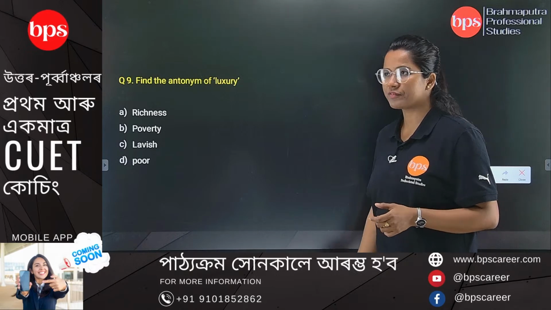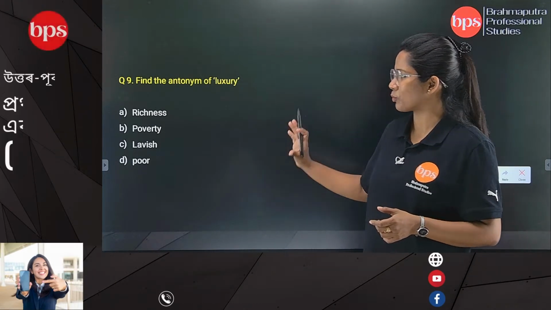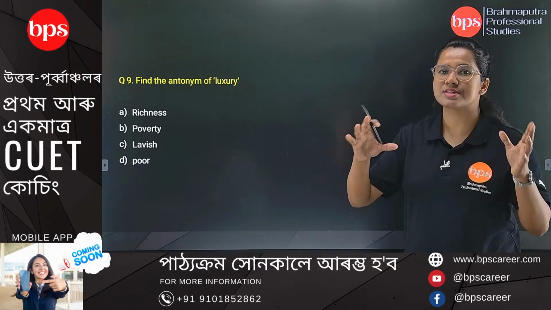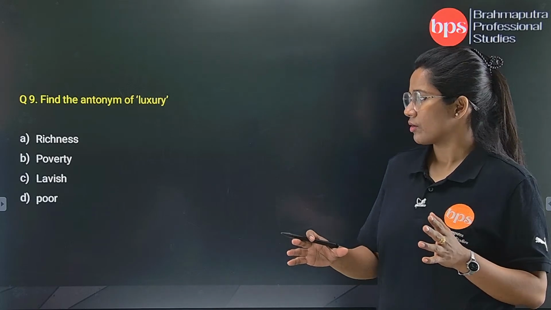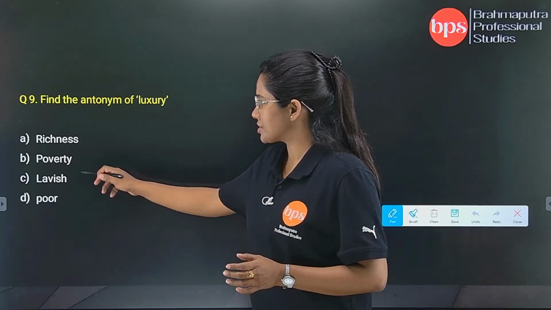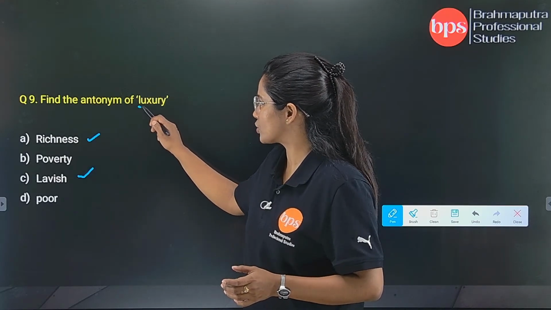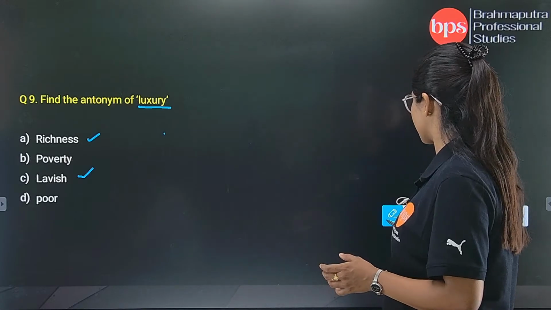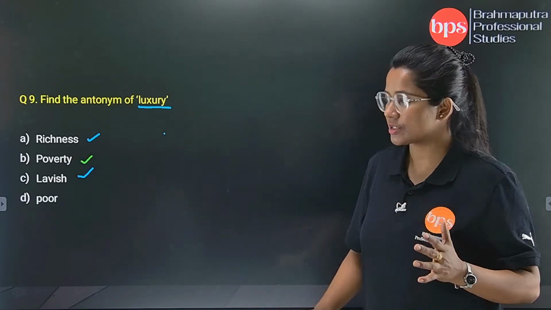Poverty, poverty we can't say, because luxury is something related with poverty, is an all-round scenario where it is a state of being poor. Lavish is also same, richness and lavishness is actually luxury. Poverty is a state of condition.